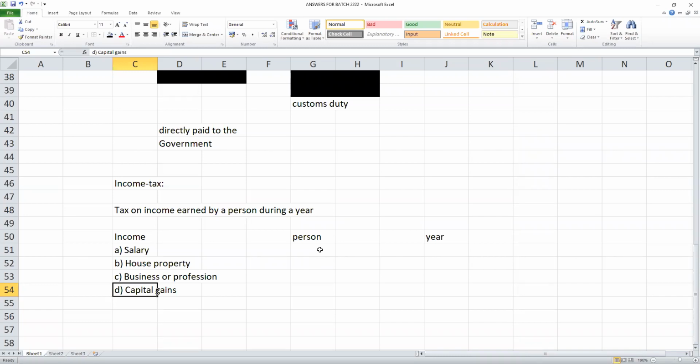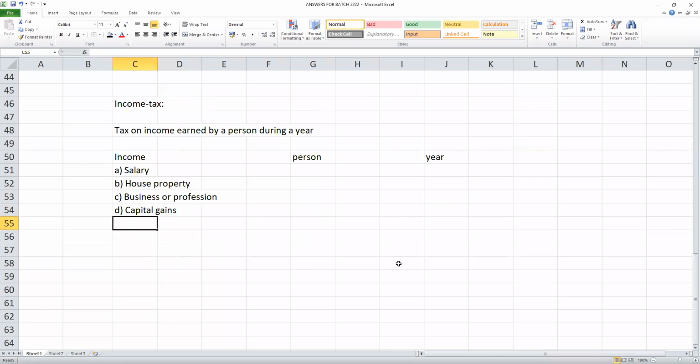Profit on sale of land, profit on sale of building, profit on sale of shares, profit on sale of mutual funds, profit on sale of jewelry. All these are capital gain, students. Maybe this is every year recurring. These three are recurring incomes. This may be non-recurring. For example, land we may not sell every year. Building we may not sell every year. Jewelry we may not sell every year. But a person who is investing in shares might sell. Okay, next, E. The last one, student.